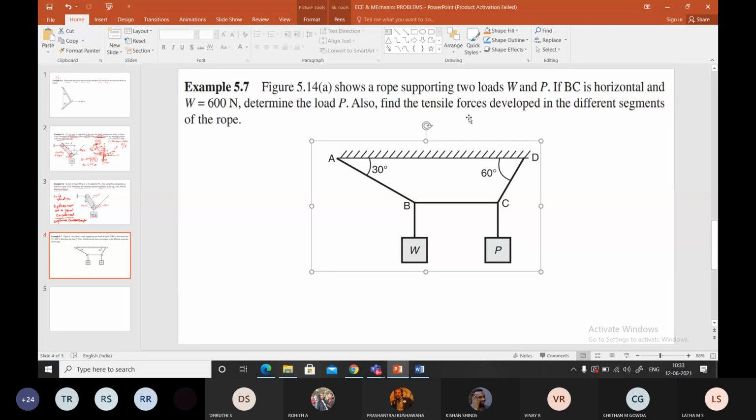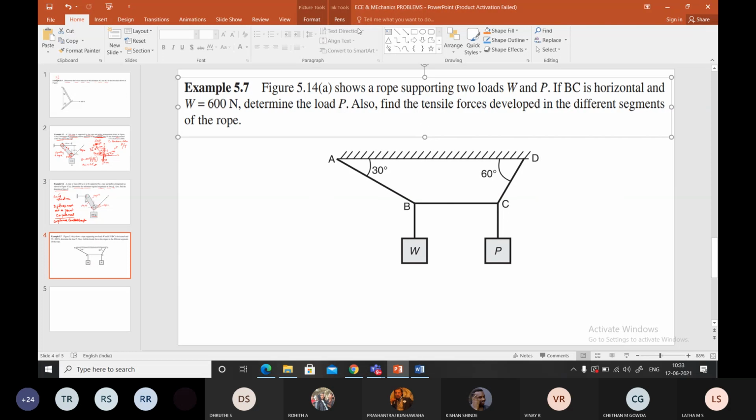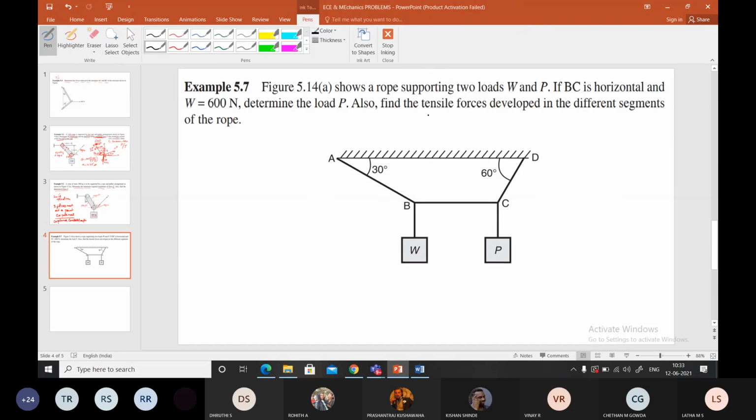Find the tensile forces. What is this tensile force, ma'am? Tensile force is one type of force. It's an adjective added here, so don't worry about it. It's a tensile force, developed in the different segments of the rope.